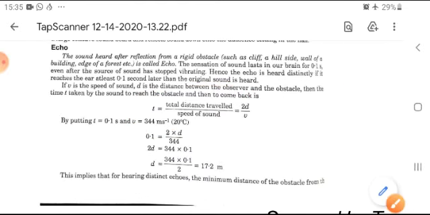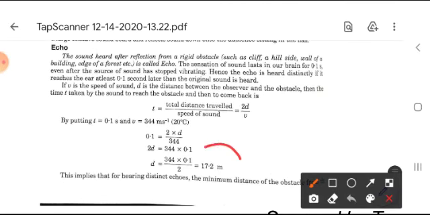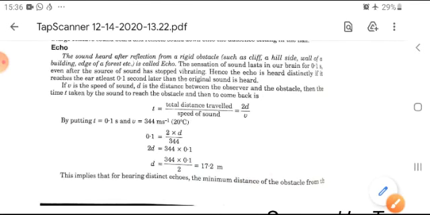So we use here t is equal to total distance, that is 2d. If speed of sound is v, then t is equal to 2d upon v, and it can be calculated, and that comes here 17.2 meter. This implies that for hearing distinct echoes, the minimum distance of the obstacle from it is 17.